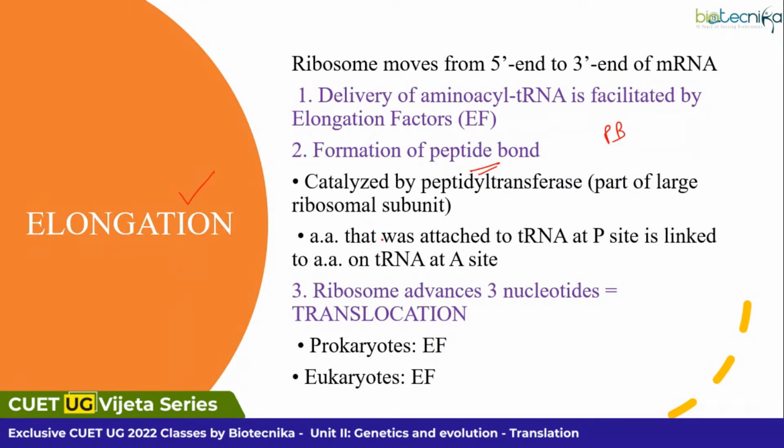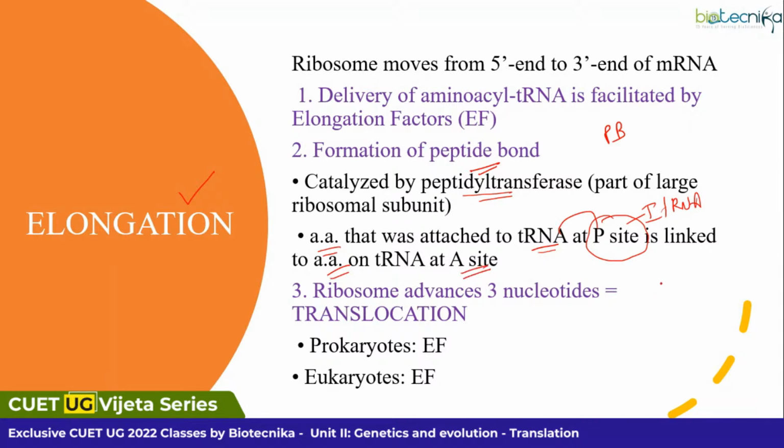As you can see, it requires an enzyme also, that is the peptidyl transferase enzyme, which helps in this bond formation. So the amino acid that was attached to the tRNA at the P site, who was attached at the P site? Your initiator tRNA. Now they will be linked to where? Linked to the amino acid that is present in the A site.